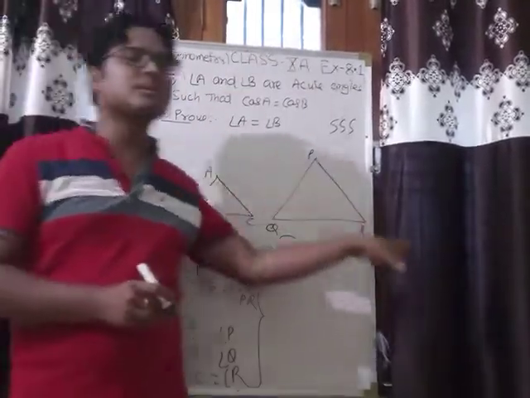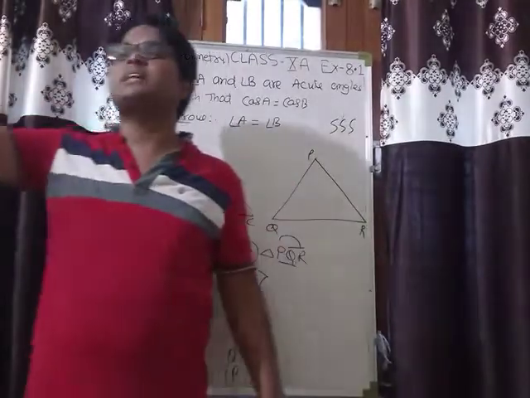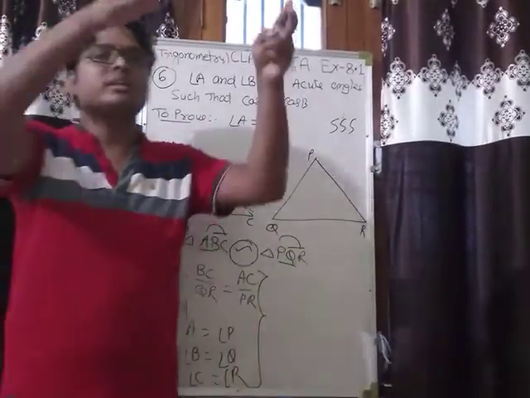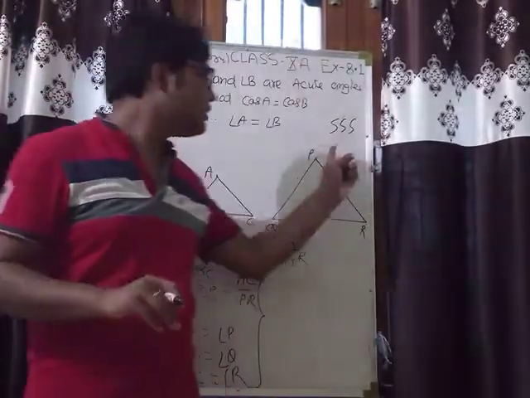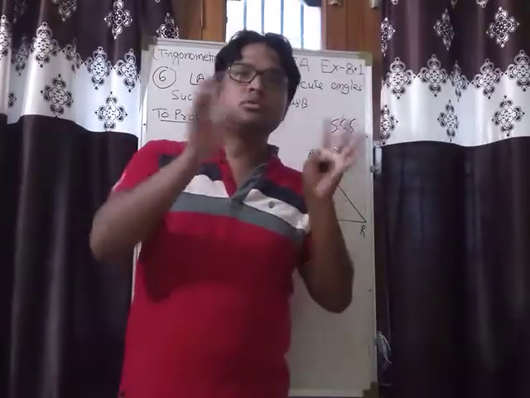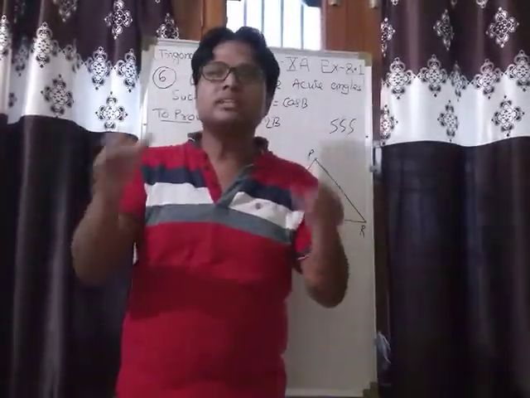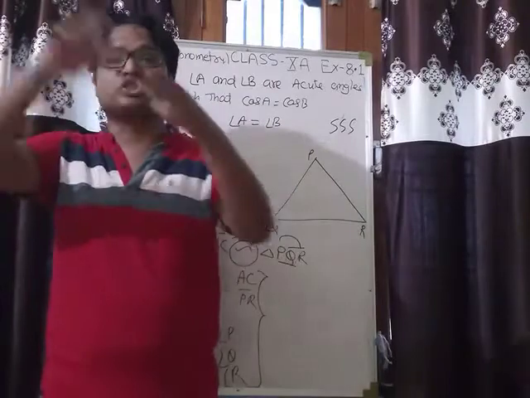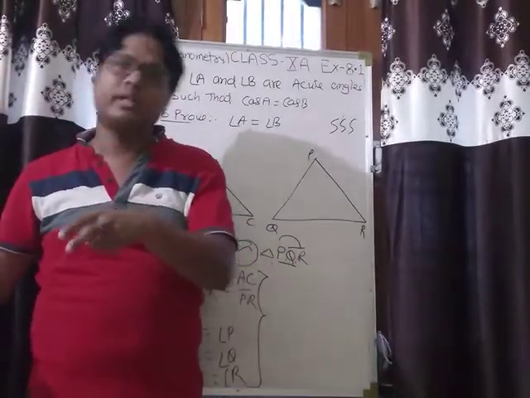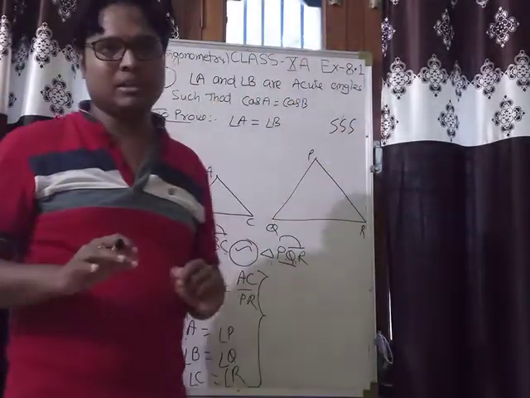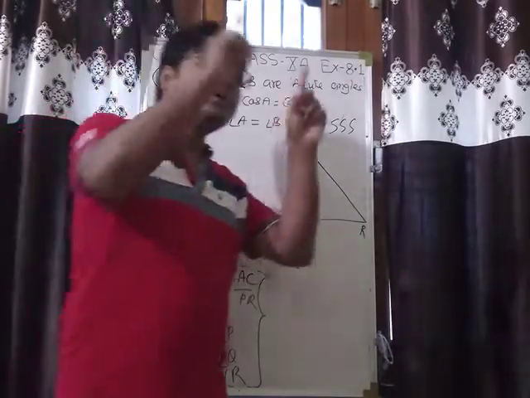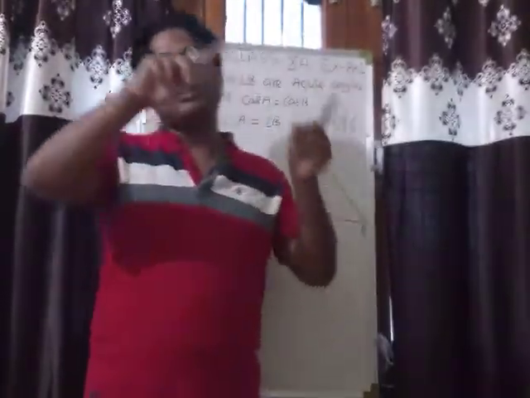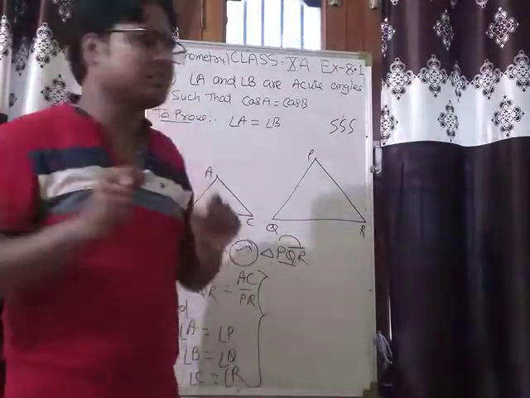If all three sides of one triangle are equal to the corresponding sides of another triangle, then the triangles are congruent. In this case, if in two triangles their corresponding sides are proportional then the triangles are similar. There it was equality, here it is proportionality with respect to sides.